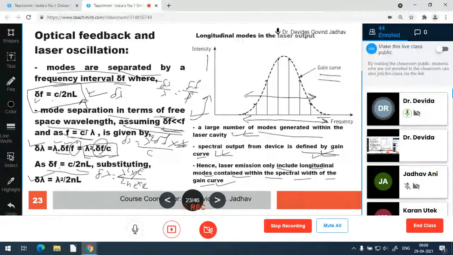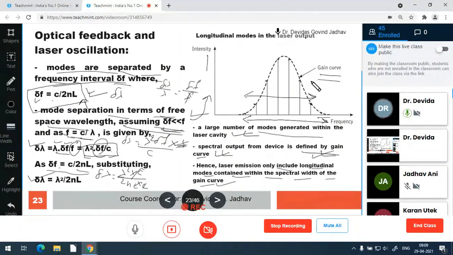The spectral output of the device is defined by the gain curve, and that gain curve limits the laser emission only to those longitudinal modes which are contained within its spectral width.